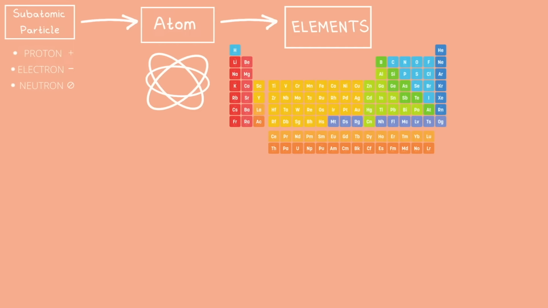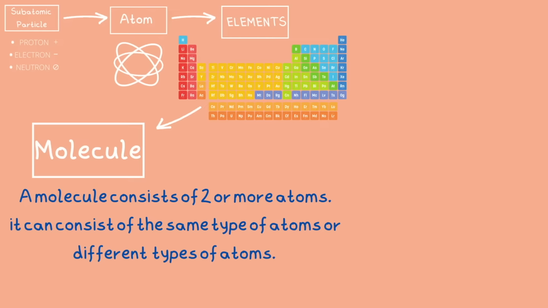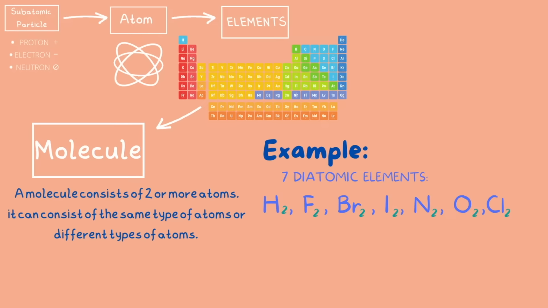Okay, so taking a step back, the diatomic elements can be further described as molecules because molecules consist of two or more atoms. They can be the same type of atom or they can be different types of atoms. By definition, you can see why all of the diatomic elements can be called molecules because they are all made of two atoms. However, all the other elements do not fit the description and they are not called molecules in their natural form. Natural form is referring to the elements straight off of the periodic table.